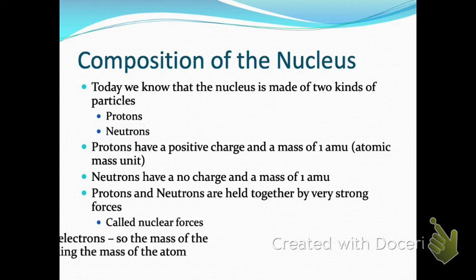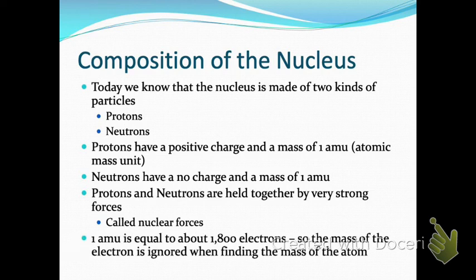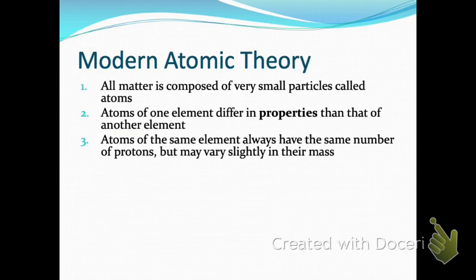All right, here are some things that we know about atomic theory today. We know that matter is composed of small particles called atoms. Atoms of one element differ in properties from those of another element. Okay, so atoms of different elements behave differently. Atoms of the same element always have the same number of protons, but they might vary in their mass. All right, so I've got all 5 of those points up there, and then I want to walk through a couple of those here in just a second.